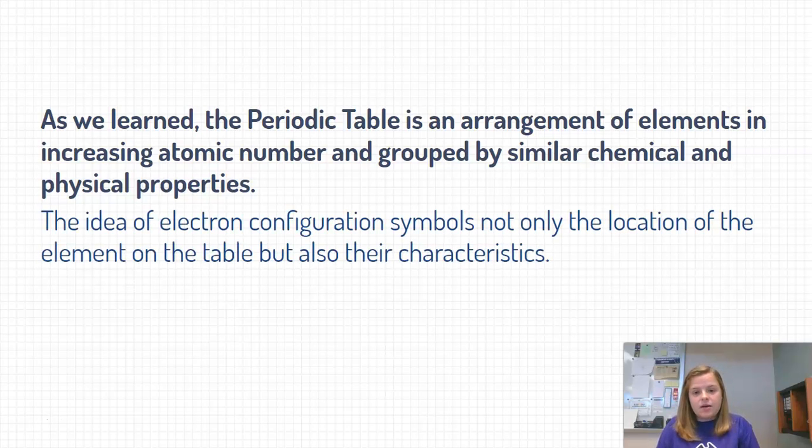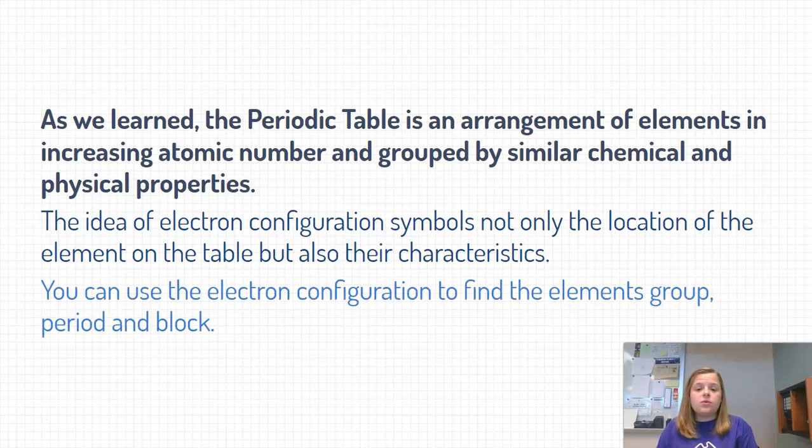The idea of electron configuration tells us not only the location of the element on the table, but also its characteristics, right? When we learned about electron configuration last chapter, it told us where that element was on the periodic table. Since the periodic table is arranged in a certain way, that placement will also tell us the characteristics of that element as well. So we can use the electron configuration to find the element's group, period, and block.